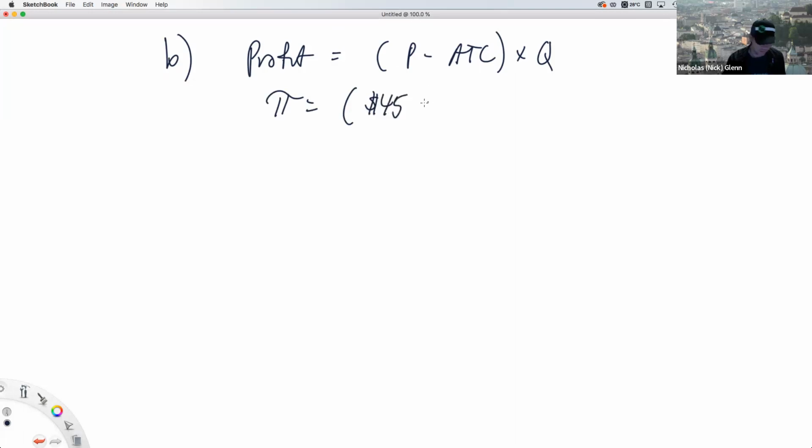The shirt is $45. The quantity we're going to use here is 45.